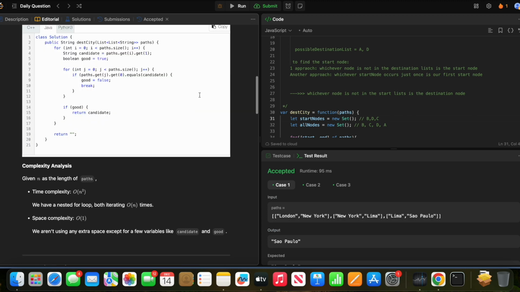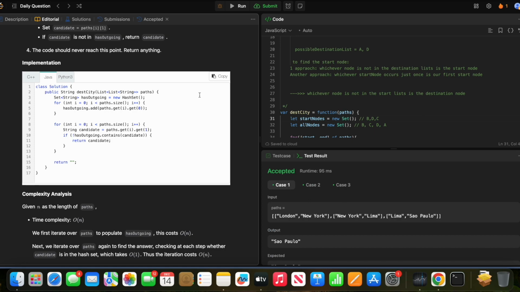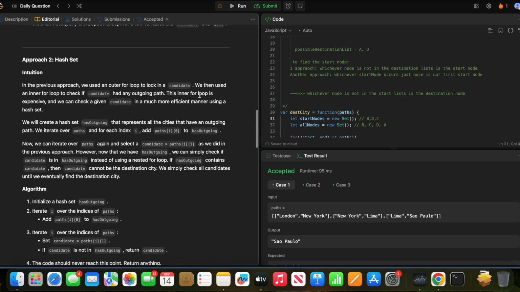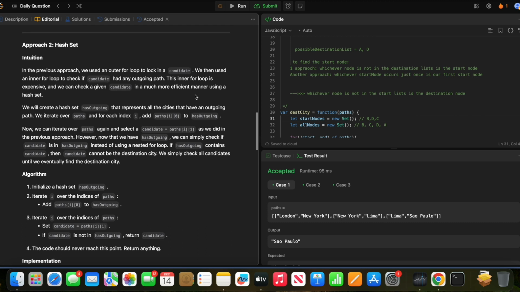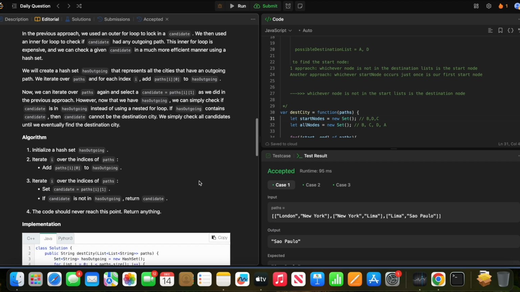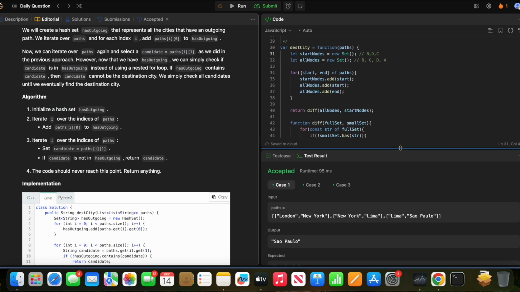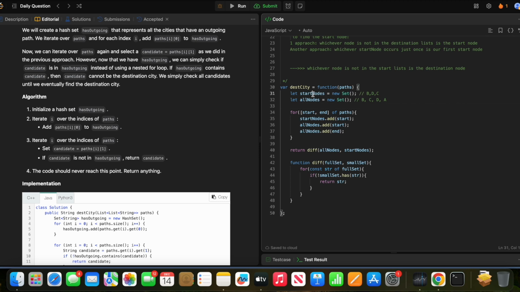Brute force has set. So what is the set approach? Outer for loop within inner for loop. We'll create a set that represents all cities that have an outgoing path. We iterate over paths for each index and add. Now we have outgoing, so we can simply check. So we have initialized our set as outgoing. Oh, okay. So this is the start nodes.